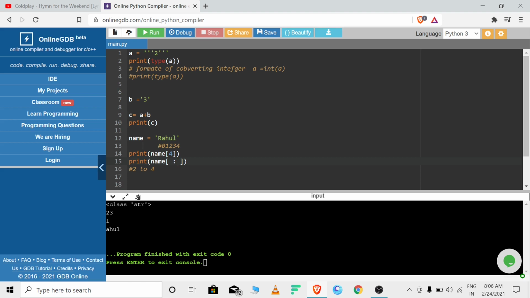Another thing is, if I remove this value and say 2, it means we are going from the initial point, that is 0, that is r. Let's see what is going to happen. Yes, r a, 0 and 2 minus 1 is 1, so it takes only up to 1.